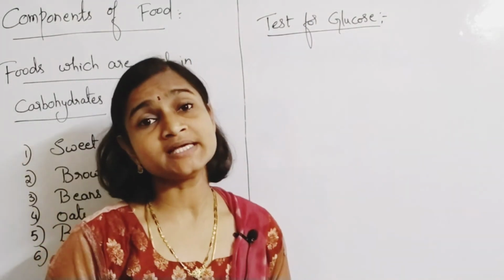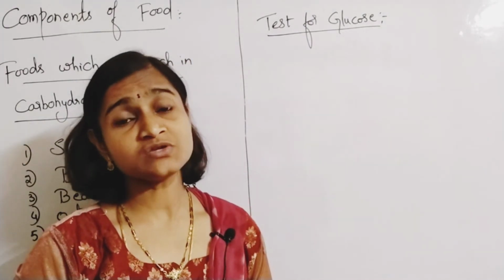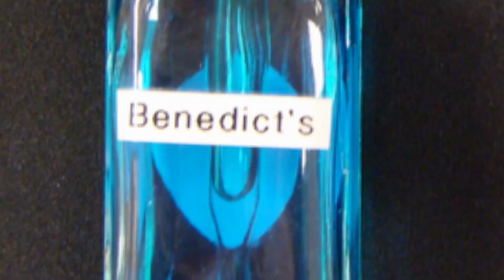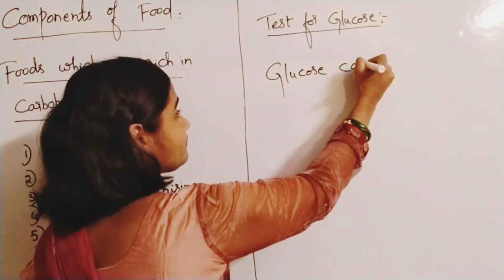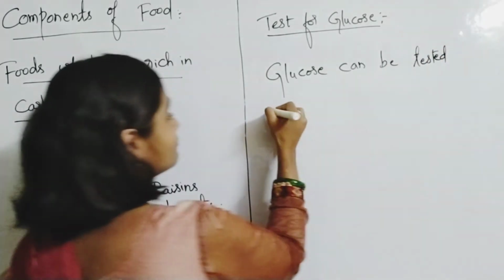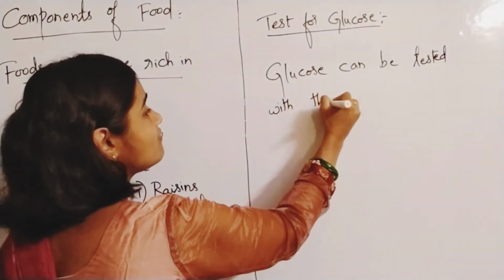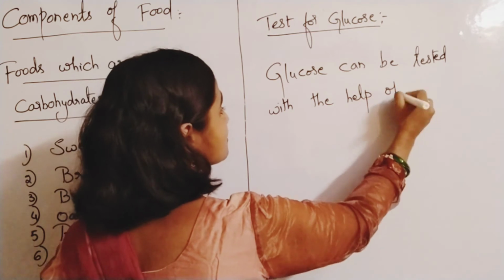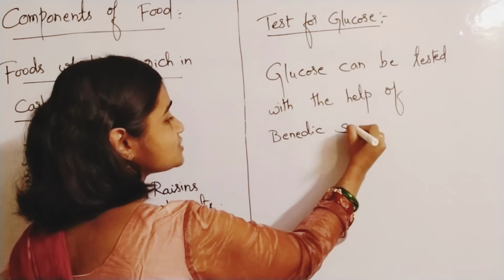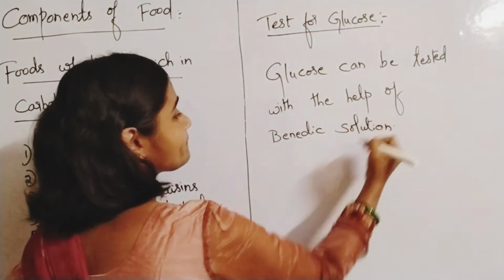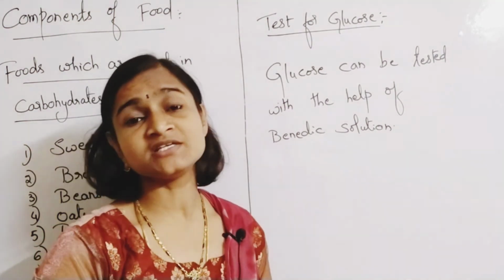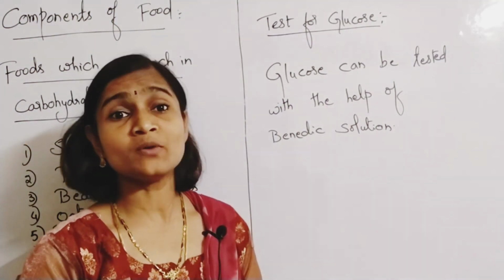So glucose can be tested with the help of a solution called Benedict's solution. Please remember, glucose can be tested with the help of Benedict's solution. What is Benedict's solution? Just remember, dear children, Benedict's solution is a mixture of sodium or potassium citrate, sodium carbonate and copper sulfate.